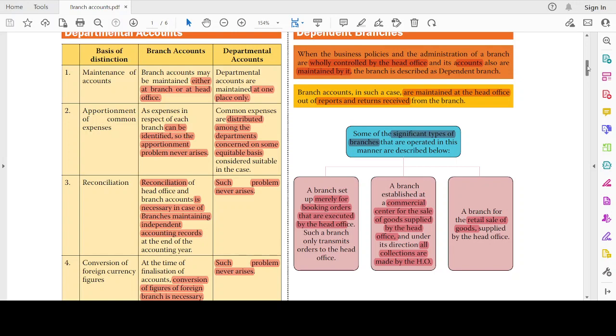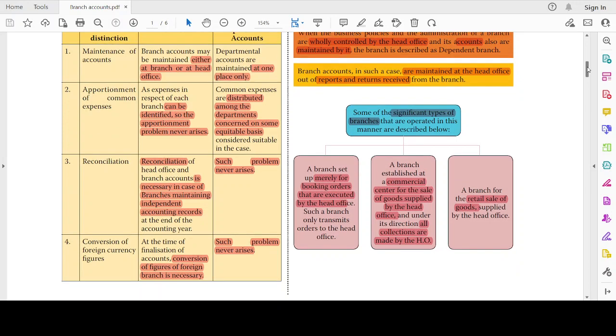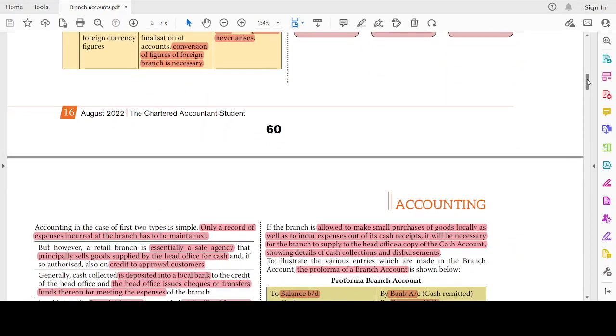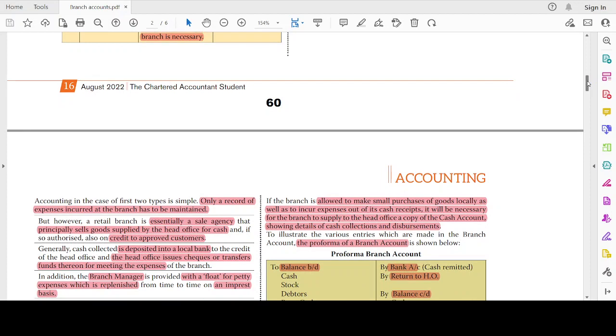For example, we have the shop outlets at the malls, right? A mall is a commercial center. So what they do is they just procure the goods from the head office and keep them there for sale to the customers. That is an example of a branch established at a commercial center. The third one is a branch for retail sale of goods supplied by the head office, like the Reliance Trends and Digital outlets which we have. Now, accounting in the case of the first two is simple. Only expenses will be incurred, which will be there in the form of returns and reports received by the head office from the branch.